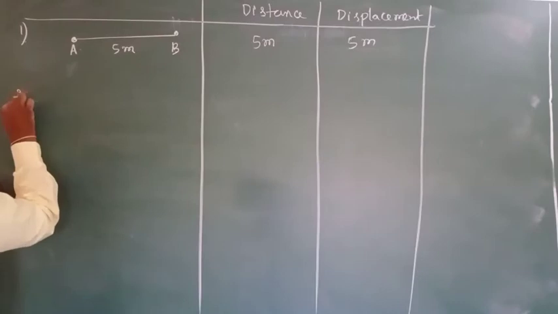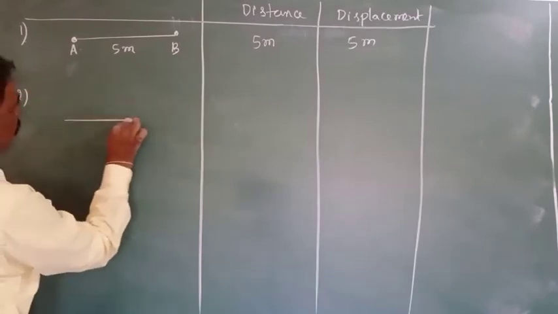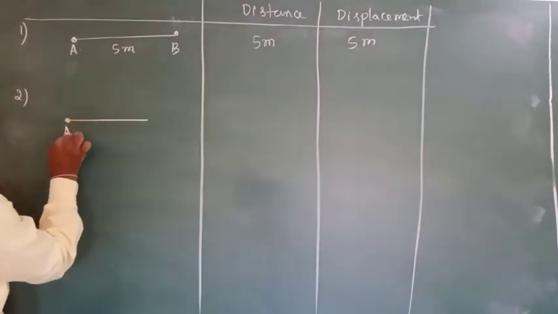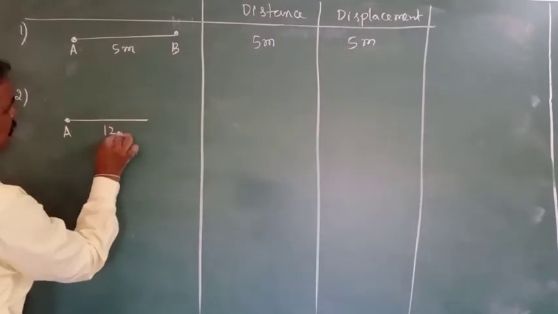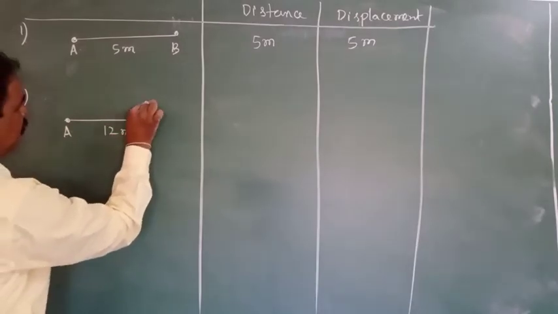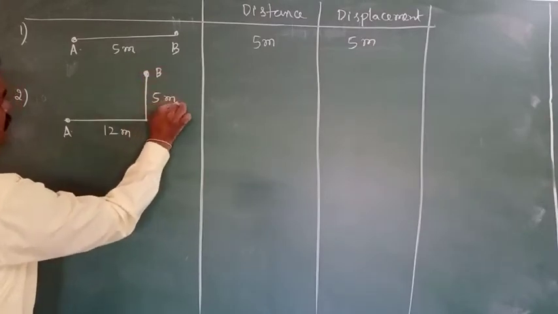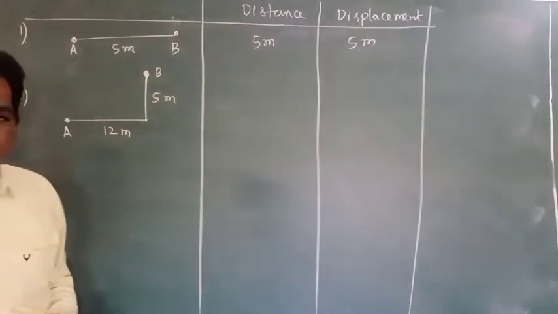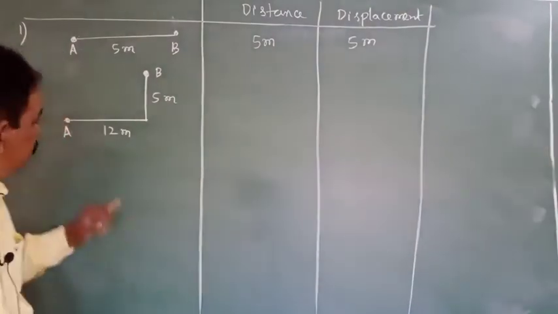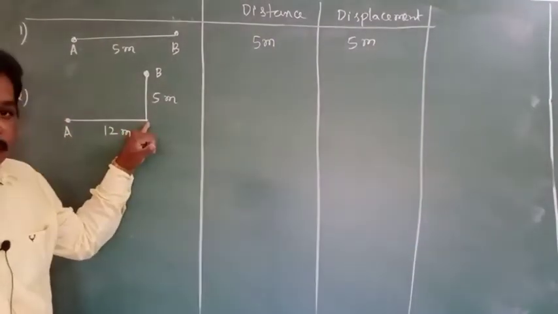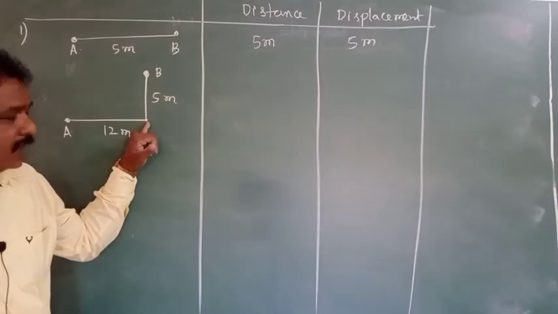Next. For example, a body started from here, traveled 12 meter, turned like this, traveled 5 meter, and finally came to the point B. It traveled 12 meter along the x-axis.